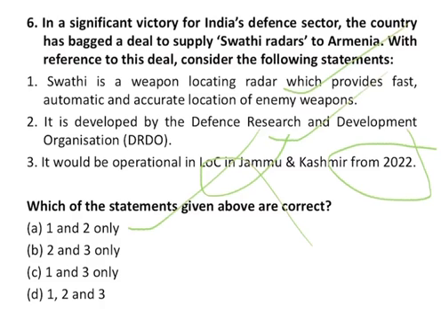Now what is this Swathi radar? Swathi is a weapon locating radar developed by DRDO and manufactured by Bharat Electronics Limited, that is BEL. It is designed to detect and track incoming artillery and rocket fire to determine the point of origin for counter battery fire. It can simultaneously detect multiple projectiles like shells and mortars fired from various locations within a 50-kilometer radius. That's all.